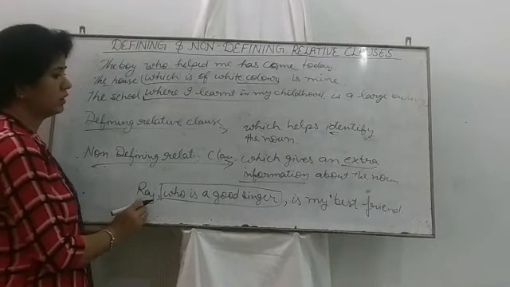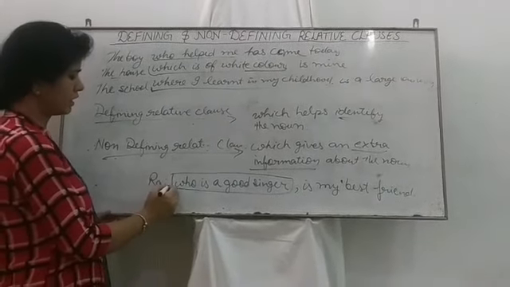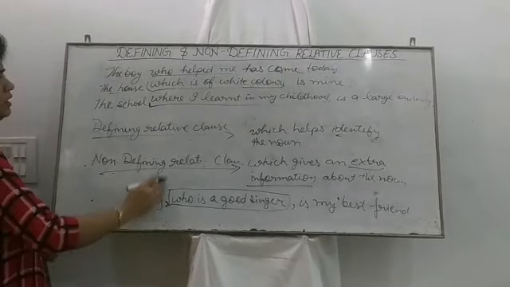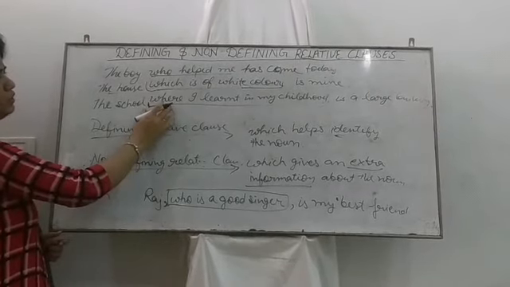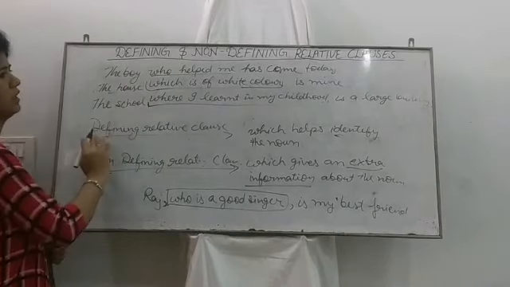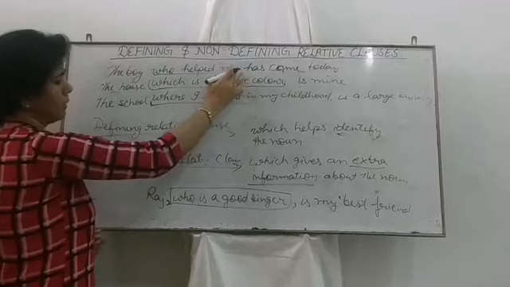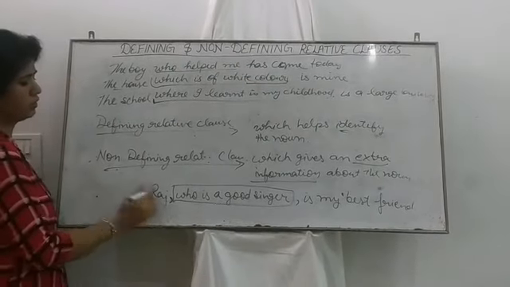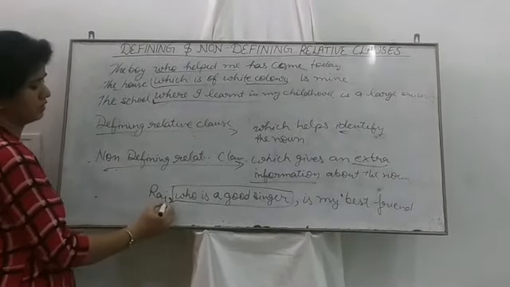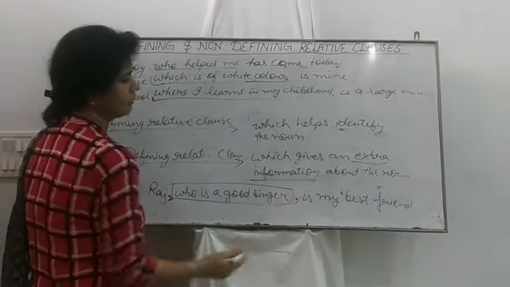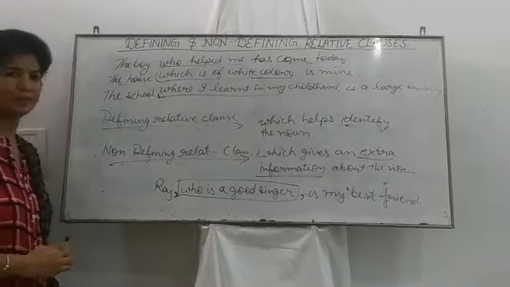So this portion is giving extra information about Raj. Another way to recognize defining and non-defining clauses is that in a defining relative clause, we don't use commas after the noun and around the relative clause. But in a non-defining relative clause, we use commas. Raj, comma, who is a good singer, comma, is my best friend. Alright?